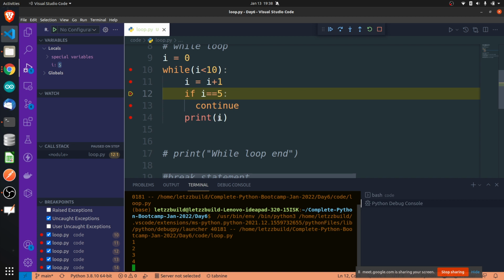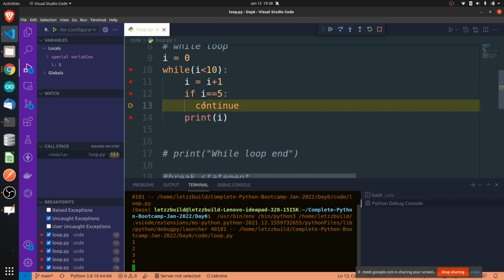Because we have told it to print I, it is printing it here. So now I became 5. Is I equal to 5? Yes, it is equal. That means it will go inside this if condition and say continue. Whenever it says continue, whatever lines you write below continue will be skipped, only for that iteration. Now see, actually after this continue, print I should be executed, but print I will not be executed. It will be skipped.